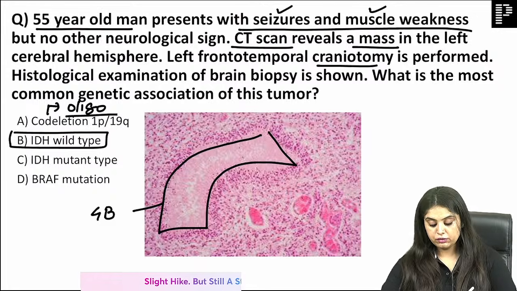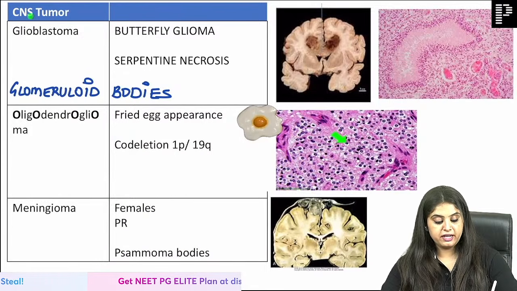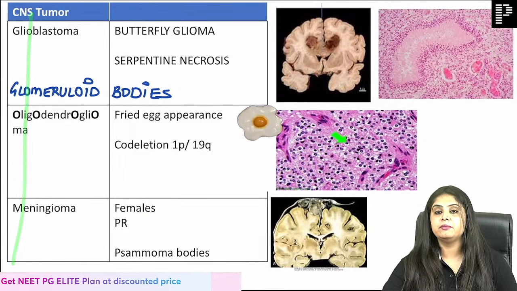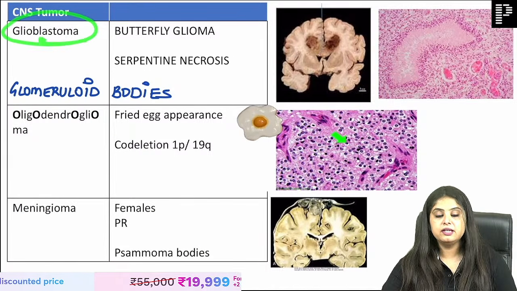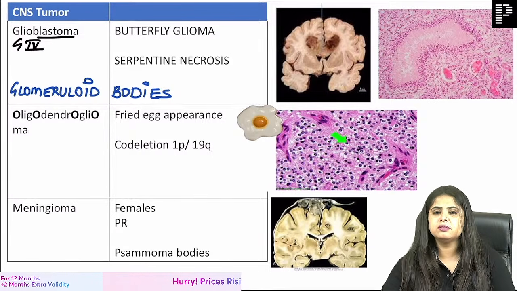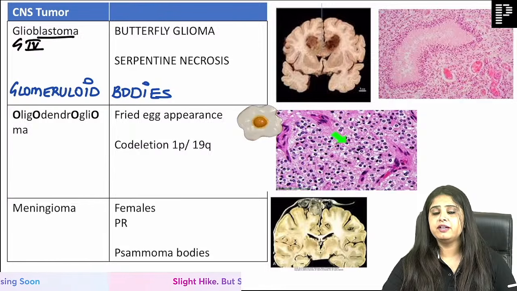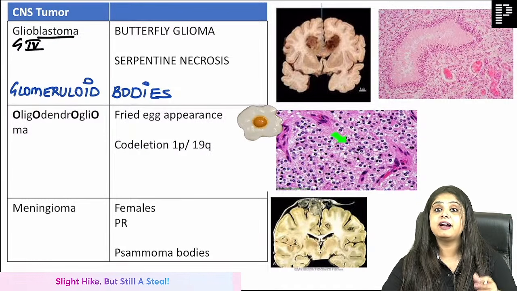So let me now focus on this once again. These are the last three tumors that I have to teach you for the day, and I think we'll take 3 minutes to finish it. Number one, you're saying glioblastoma. I've always taught you the word blastoma comes and you're like bomb blast in the brain, very bad. Medulloblastoma, grade 4. Glioblastoma, grade 4, very bad. And glioblastoma, I told you, is like wildlife.